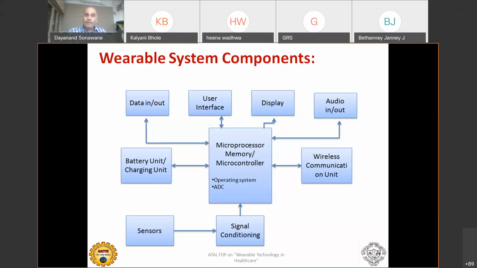So sensors are definitely playing a major role and are one of the major components in wearable devices, along with the associated signal conditioning. Every sensor cannot be directly interfaced with the microprocessor or microcontroller; there is associated signal conditioning. So power side, sensor and computing system. On top of that, what is there?